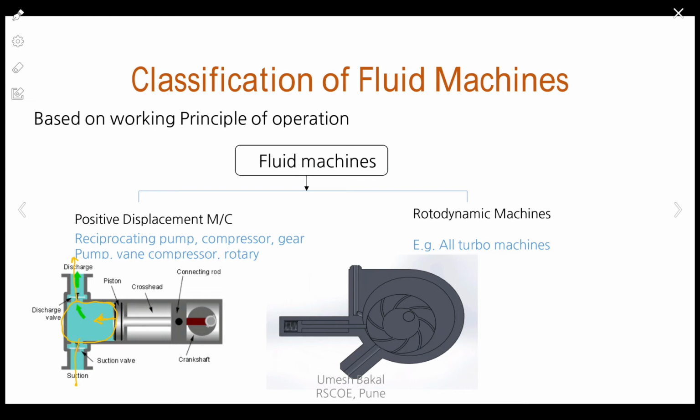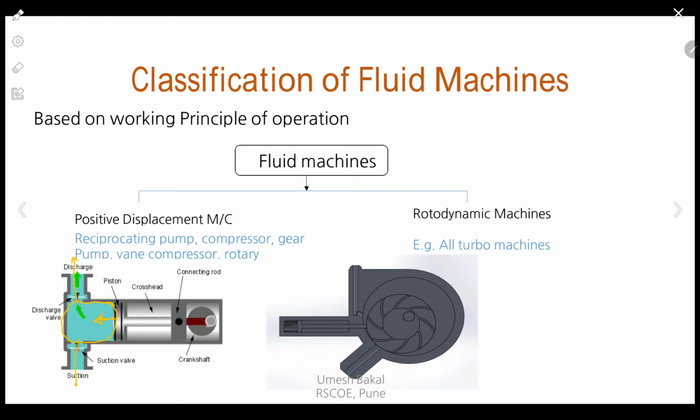Whereas in a rotodynamic machine, due to the dynamic action of the blade or due to the aerofoil shape of the blades, the entire compression or, let's say, work production, whatever is happening, is only because of the rotodynamic action of the rotor. Since because of the presence of the rotor everything is happening, all such machines are called rotodynamic machines.